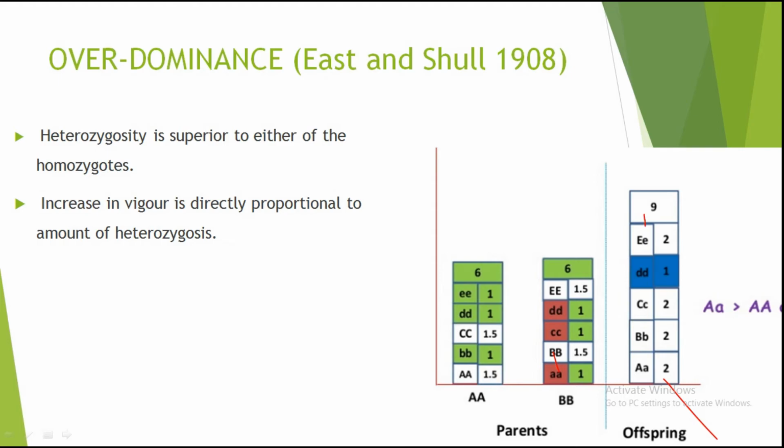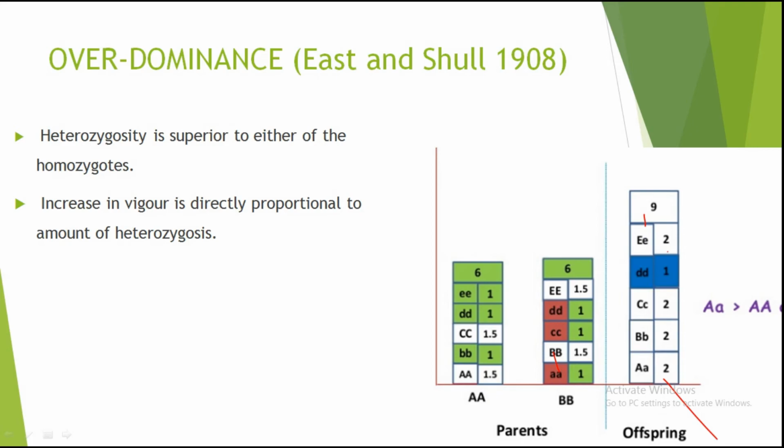How does it happen? Here we can see that, due to the heterozygous condition, it is contributing 2, but the homozygous dominant was contributing 1.5, while the heterozygous is contributing 2.